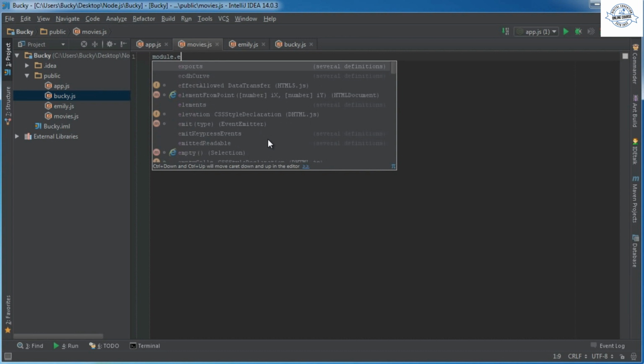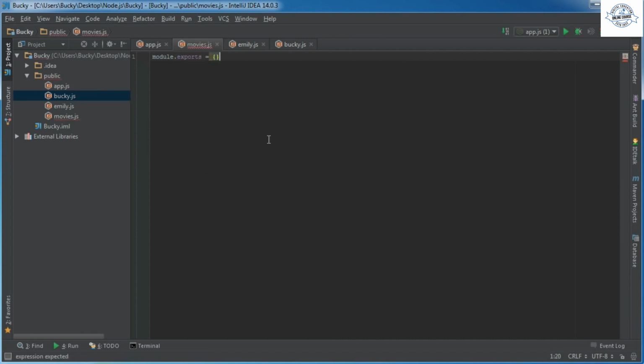Alright. So in movies, the first thing we're going to do is use module.exports like we learned before, and we're just going to make one variable called fave movie, and by default we'll just set it to a blank value. So fave movie is blank by default, but of course Emily and Bucky can change this to their favorite movies. So how do we do that?